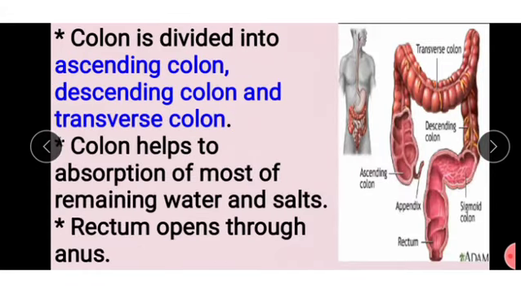Next, the colon is divided into ascending colon, descending colon and transverse colon. There are three types of colon: ascending, descending and transverse.